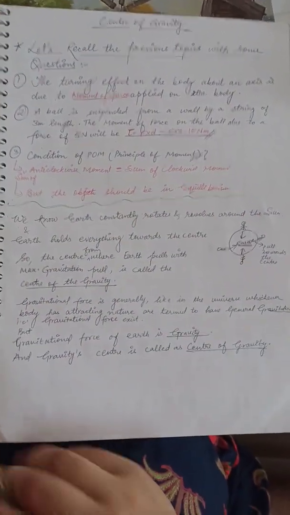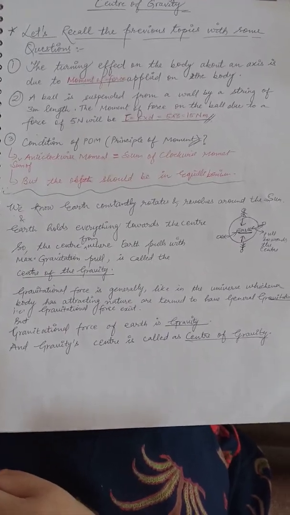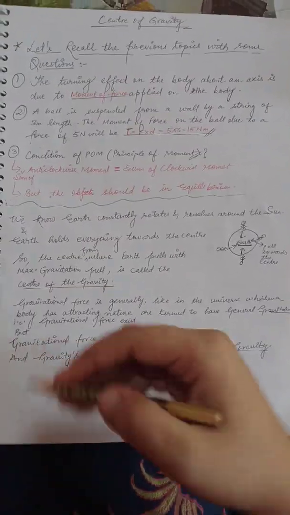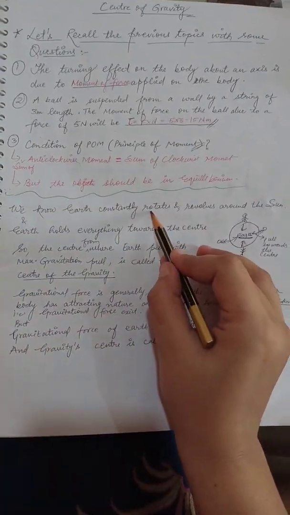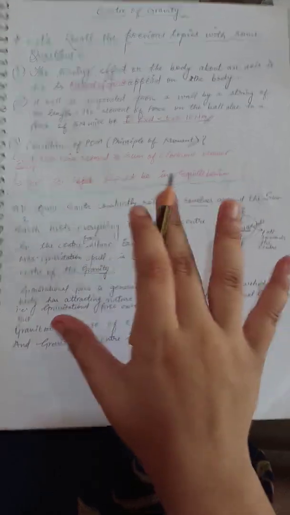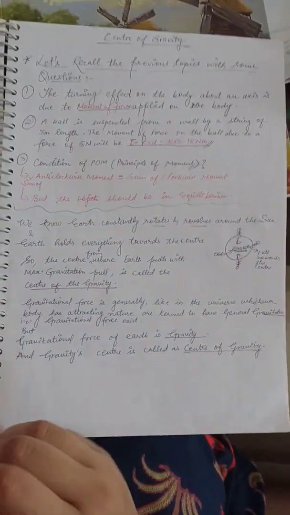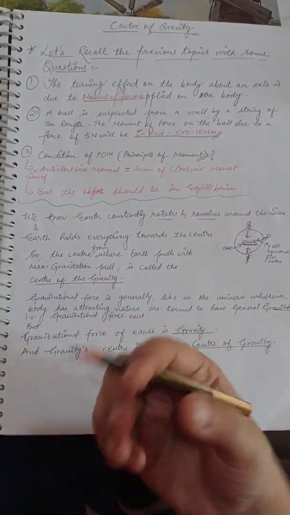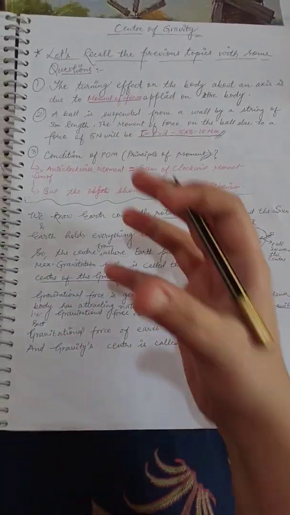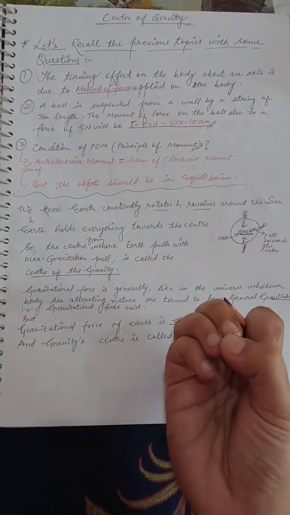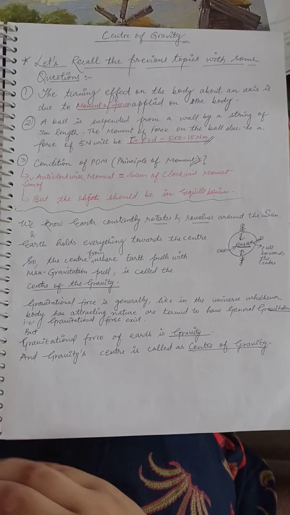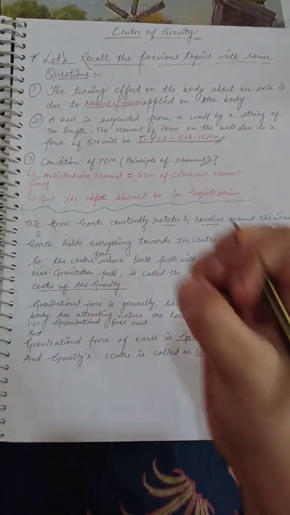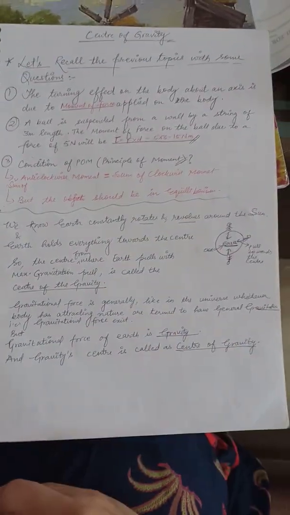Okay. Now let's come to our topic, that is center of gravity. We know that Earth constantly rotates and revolves around the sun. Both words I have used here, rotate and revolve, you might be able to differentiate between both. We know that Earth constantly rotates and revolves around the sun, and Earth holds everything towards the center. Where does Earth pull everything? Towards the center. So the center from where Earth pulls with its maximum gravitational pull is the center of gravity.